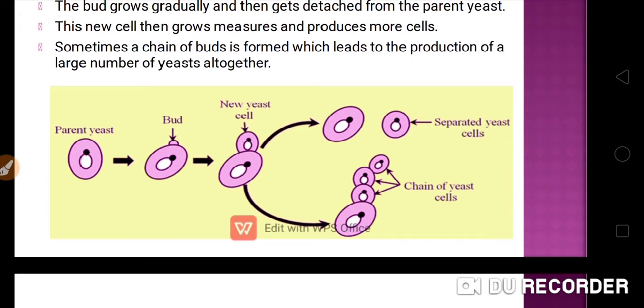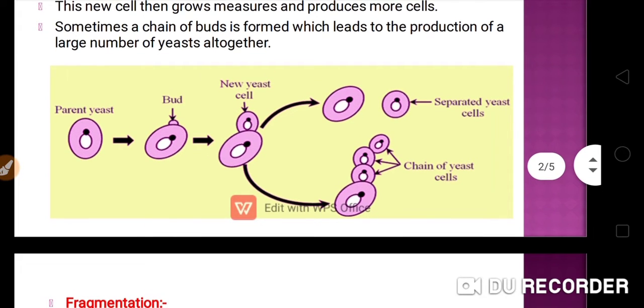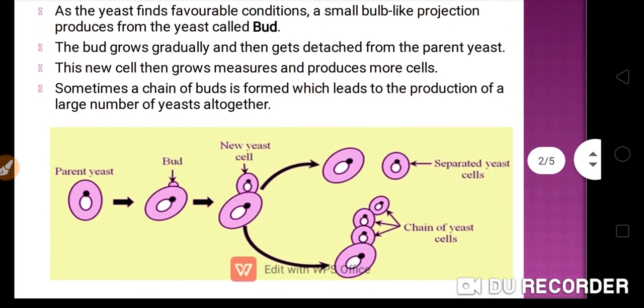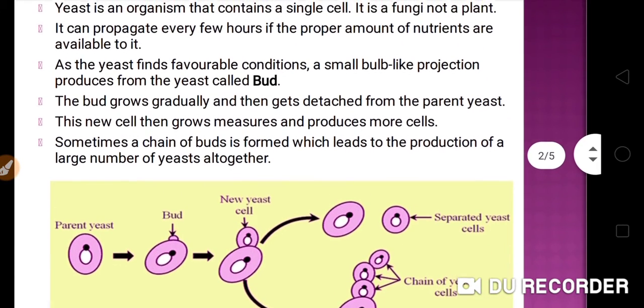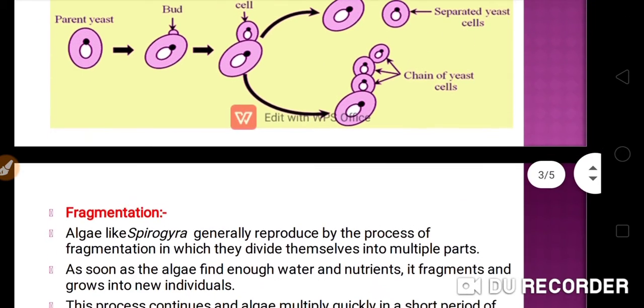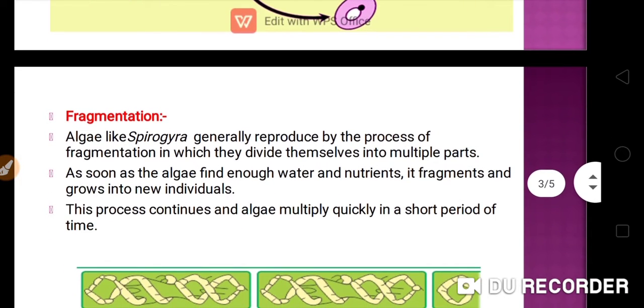Here in this figure you can see both kinds of budding: in one way the cell forms a bud-like projection and it is detached, and in the second way a chain is formed. Now next, that is fragmentation.